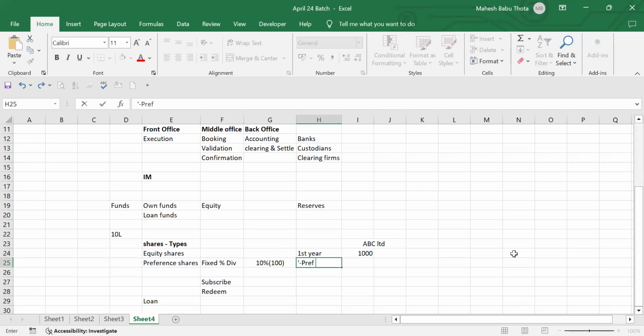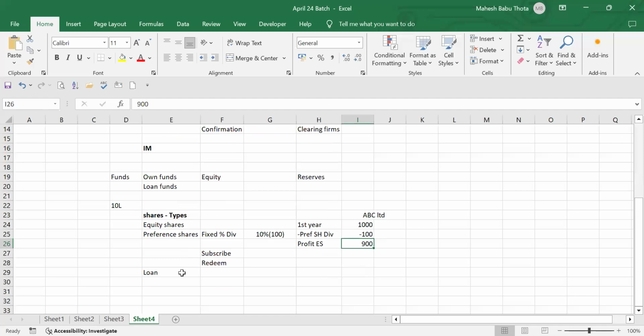So the first preference will be given to whom? Preference shareholders. Their dividend, how much? 100 rupees. So what will be the profit available for the equity shareholders? 900. So the profit available for equity shareholders is 900, right? Yes, this is correct. Among the partners, first preference shares will participate, and then equity shares get 900 rupees.